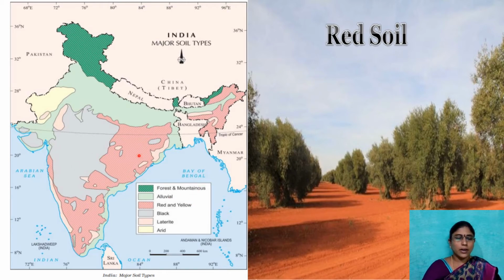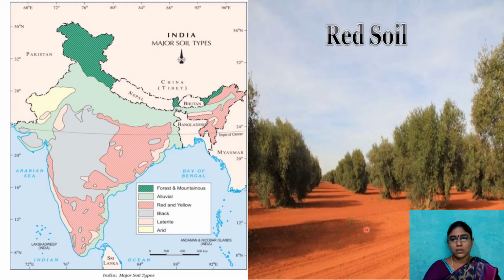After that, red and yellow soil. These entire regions are occupied with red soil, and this is black soil. Gujarat, Madhya Pradesh, Maharashtra, some parts of Karnataka, and western Telangana are occupied with this type of soil. And this is laterite soil here, in the Goa region and some parts of Karnataka and Maharashtra. Here is the arid zone, the Thar desert. The entire desert has dried soil, which we call arid soil.